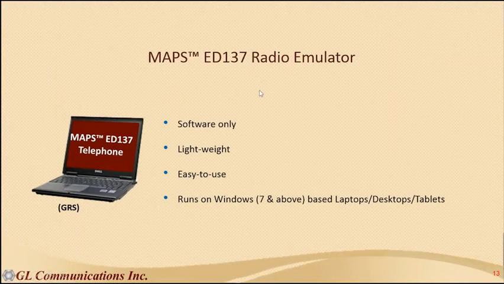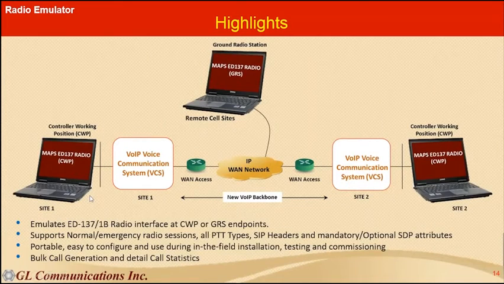Now this is the first product. This is the MAPS ED137 radio emulator, and it is basically a software-only lightweight product, and it is easy to use. Even technicians can use it very comfortably, and it runs on Windows-based laptops, desktops or tablets. Now we are trying to show how exactly it can be used in an actual radio call setup. Here we are using two MAPS ED137 radios to simulate the controller working positions, connected to one more MAPS ED137 radio that is acting as a ground radio station. All of them are connected to an IP cloud.